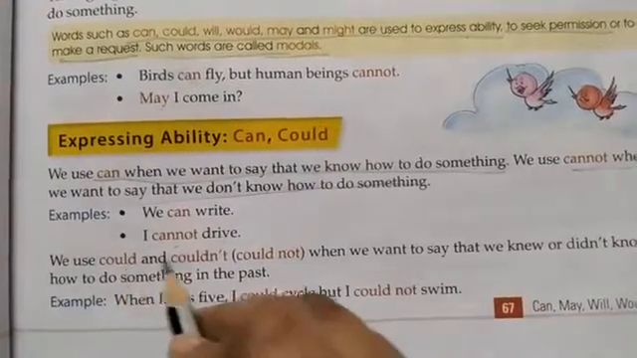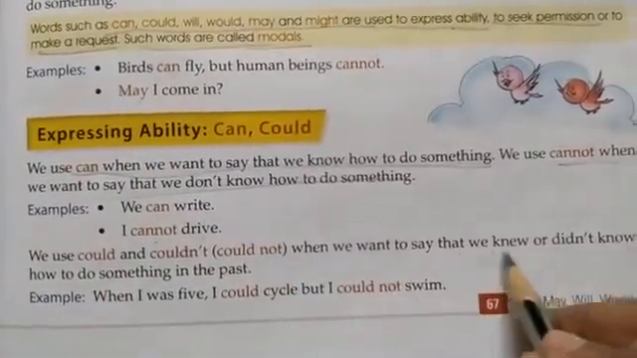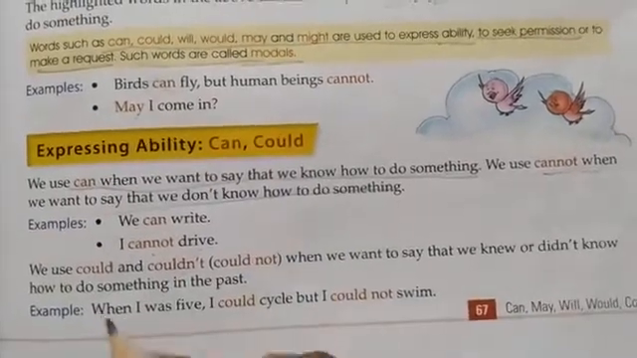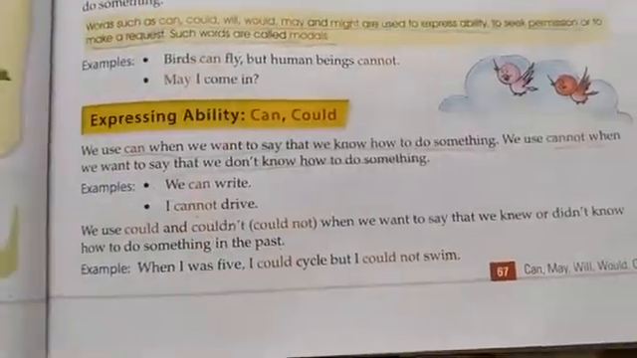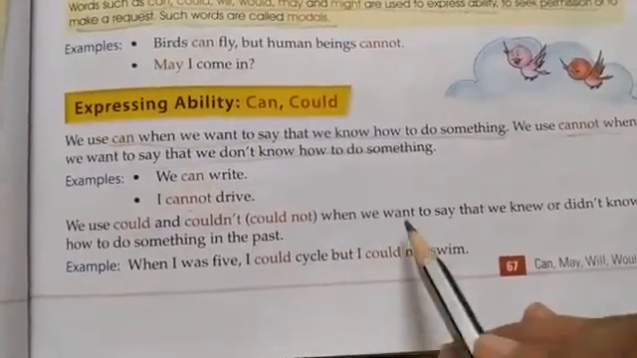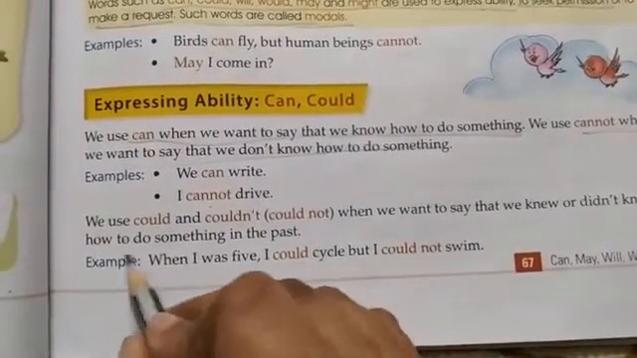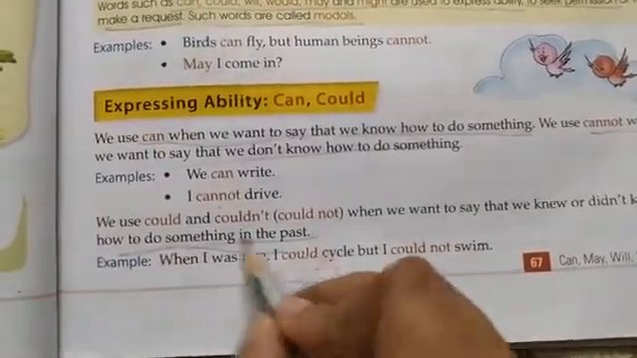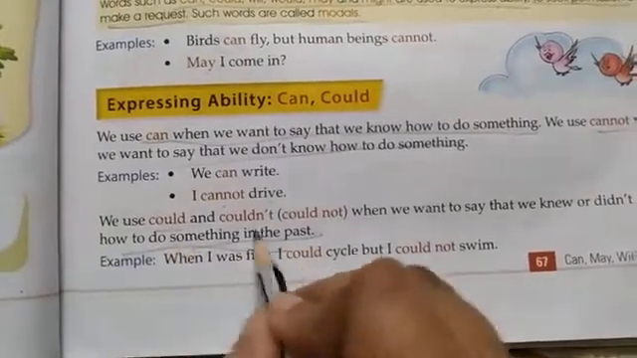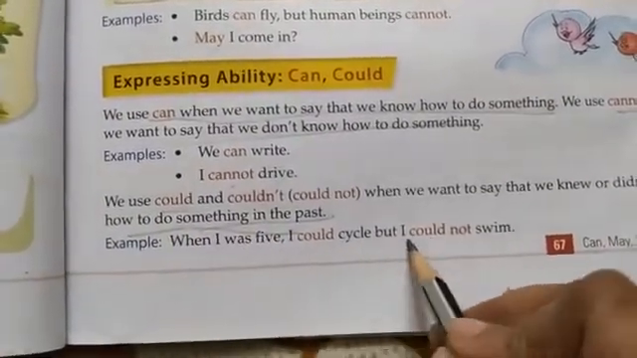We use could and couldn't or could not when we want to say that we knew or did not know how to do something in the past. So in the past, for the past form we use could or couldn't. When I was 5 I could cycle but I cannot swim.